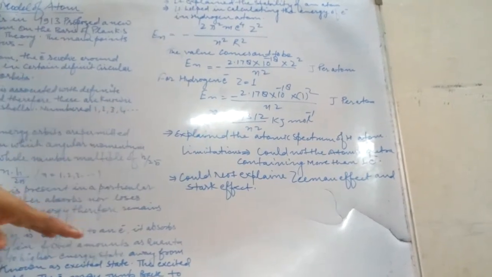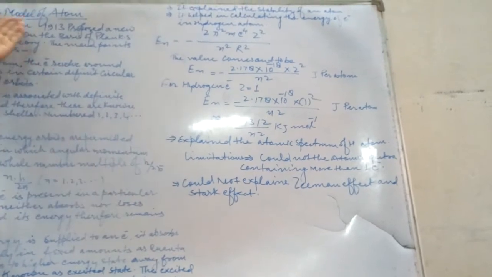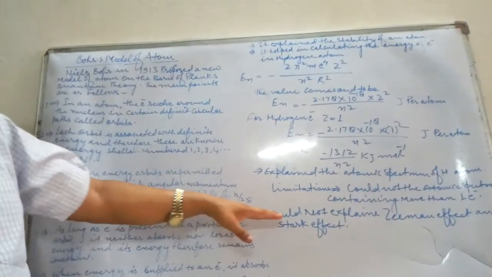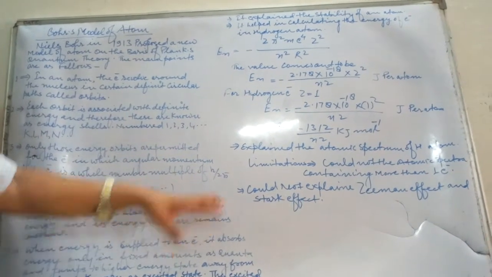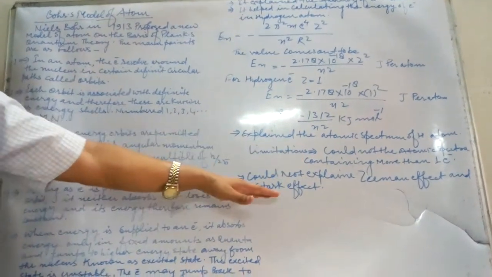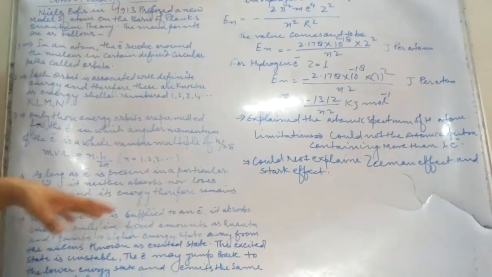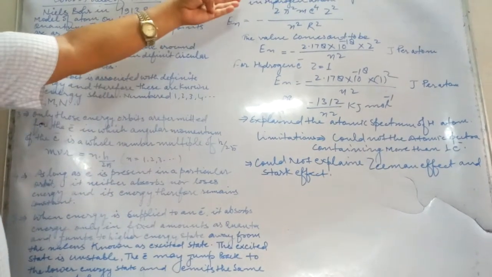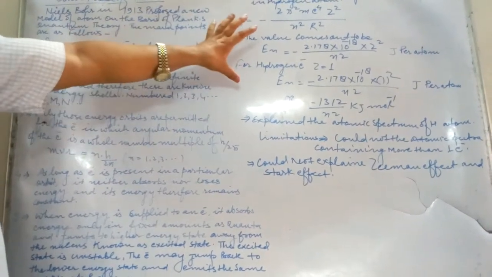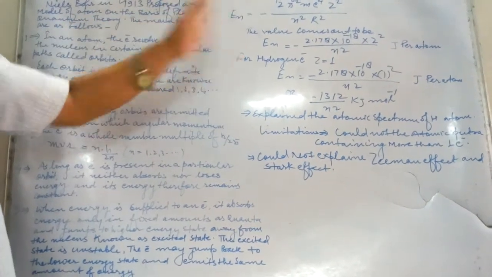This was the limitation. And now the second point: Bohr's model of an atom could not explain Zeeman effect and Stark effect. We will discuss Zeeman and Stark effect afterward. So children, this topic is very important and interesting, and better you do more practice of the numericals in your exercise book related to this formula.